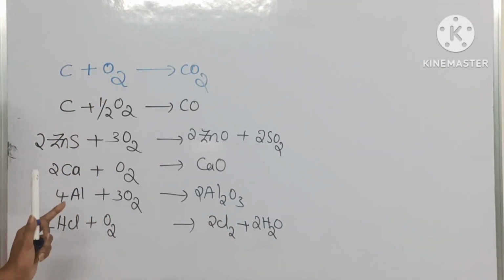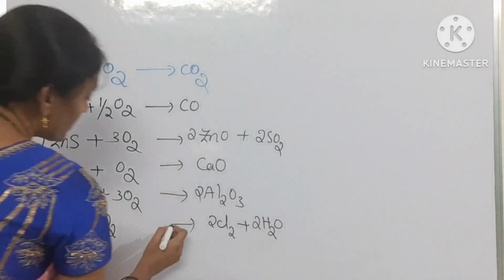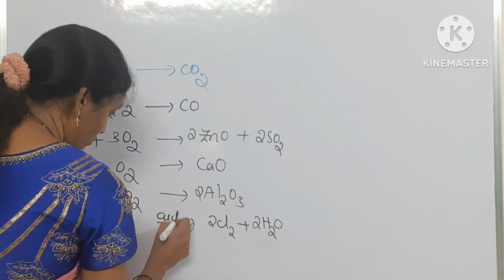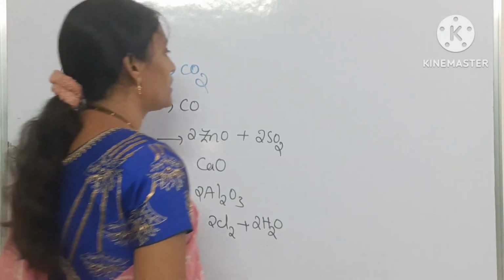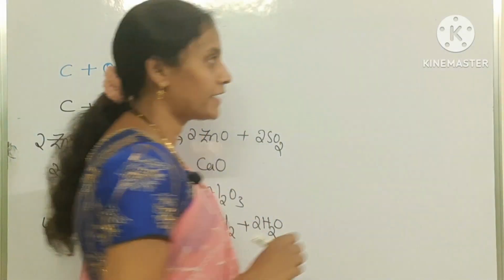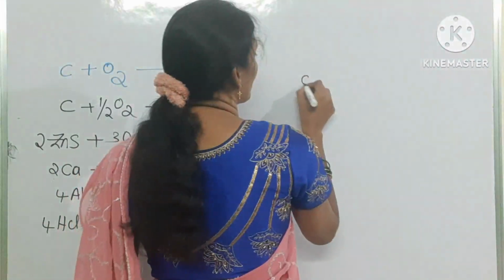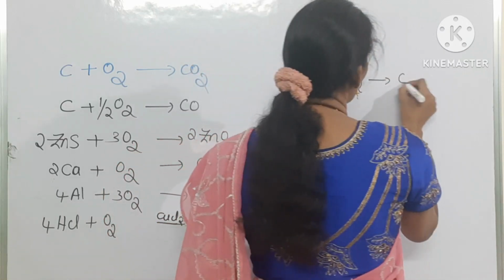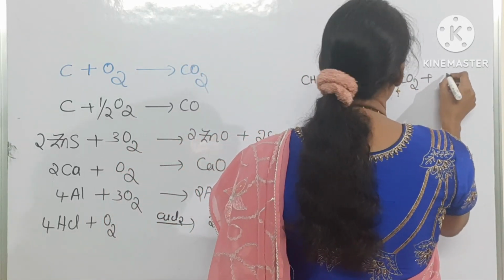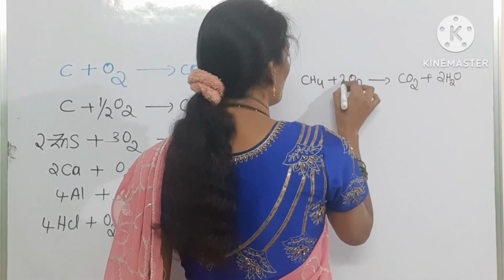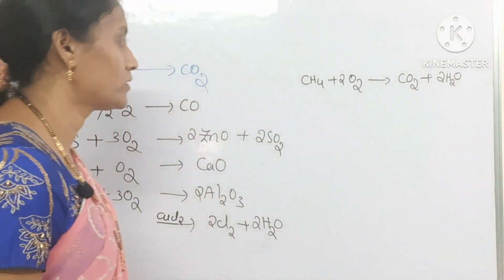Okay, next, a few more reactions. This is the catalytic oxidation. See here, CuCl2 is used as a catalyst. And also, oxygen reacts with methane gas. CH4 you can take, and oxygen will give you carbon dioxide and water. So you can take 2 moles of oxygen.